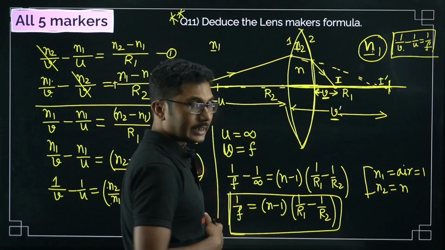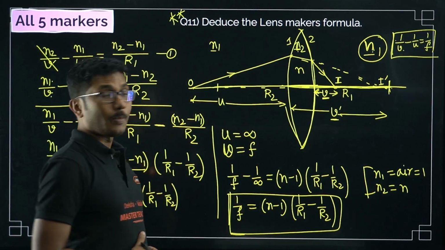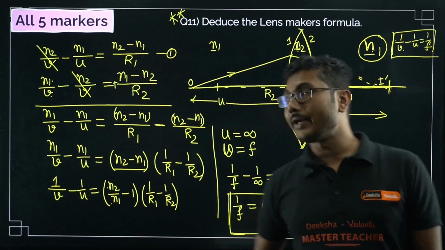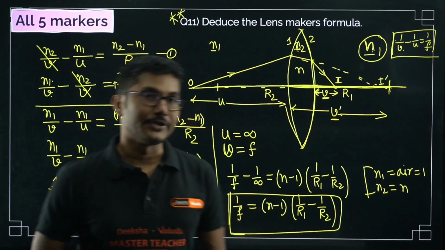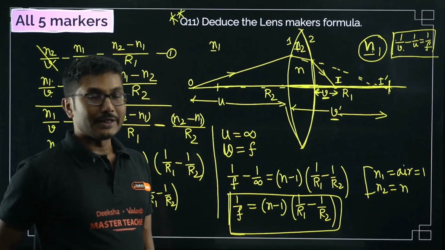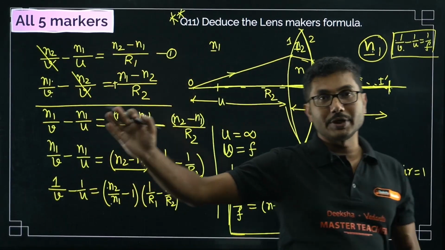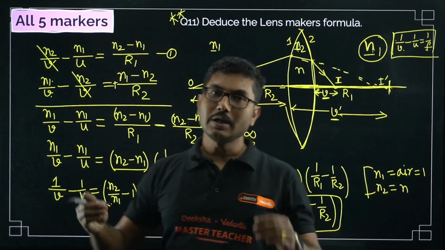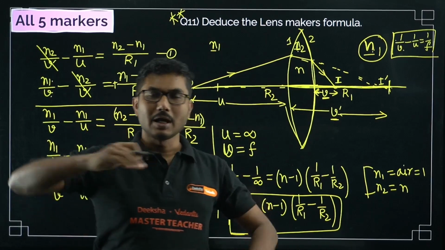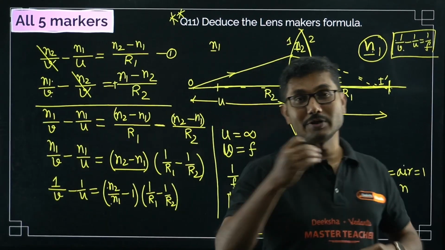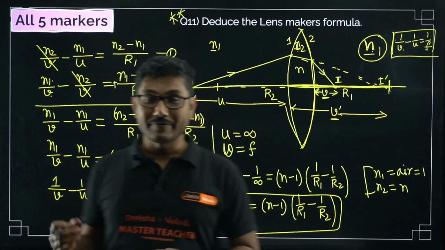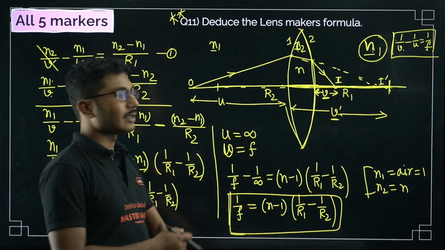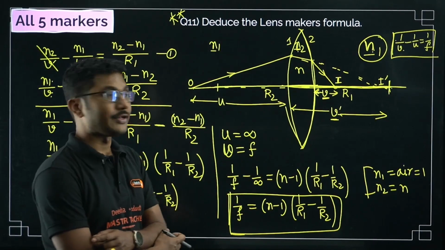So U is basically infinity. Now the focal length of a lens is defined when the object distance becomes infinity. So U is basically infinity. If a ray of light is coming from a very far object, once it falls on the lens, it is focused at the focus of the lens, right? That is the definition. So parallel rays coming from a very distant star are actually focused at the focus of the lens, right? That is the definition, parallel rays to the principal axis. So if U becomes infinite, then the final image will form at the focus. That is the definition we are going to use here.